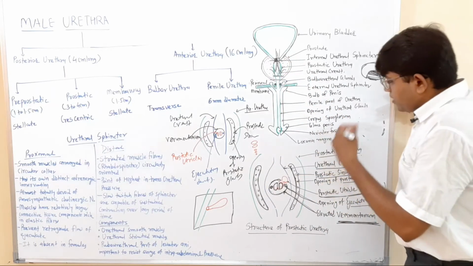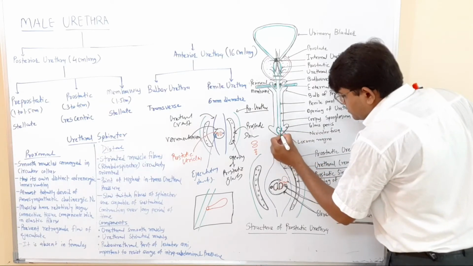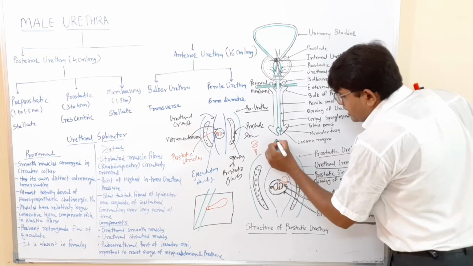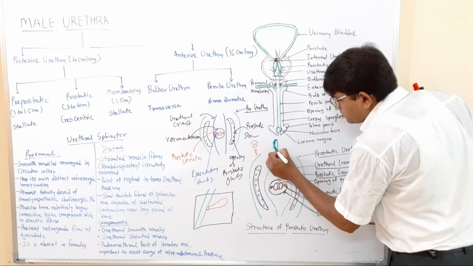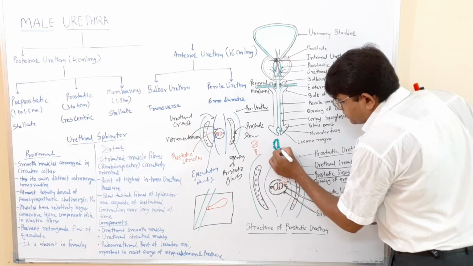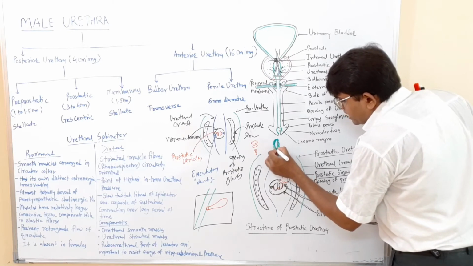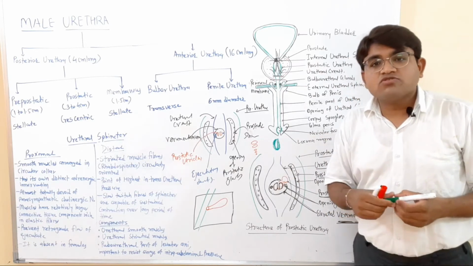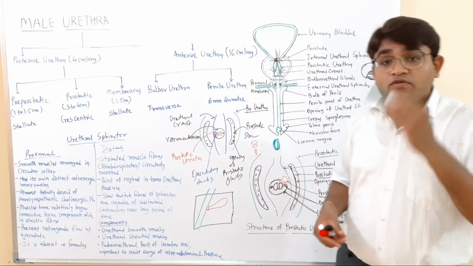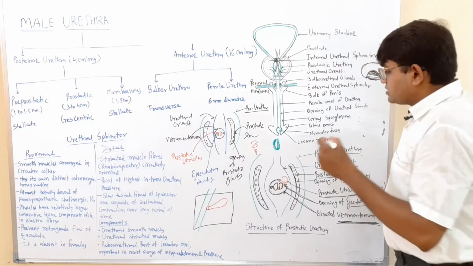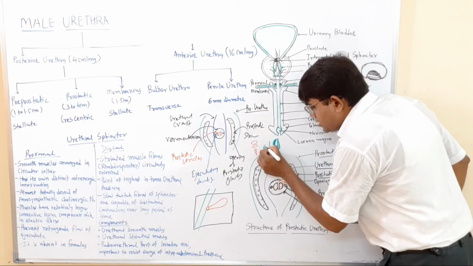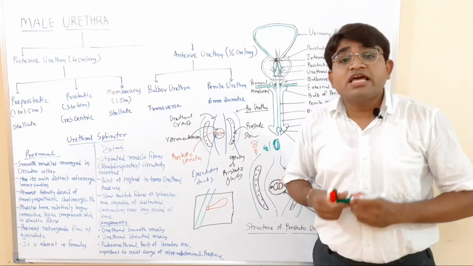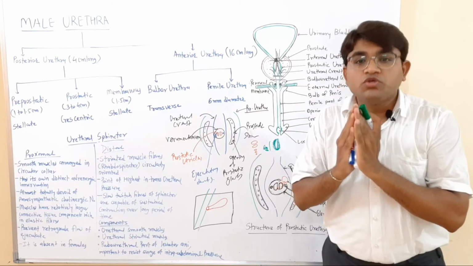Okay, and at the external opening, it is a vertical slit, and it is covered by the two labia on both sides. So the external meatus, the external opening of the urethra at the glans penis, is like a vertical slit, and this vertical slit is about 6 mm long. It is the narrowest part of the urethra.